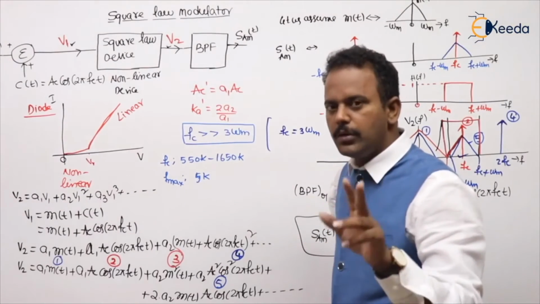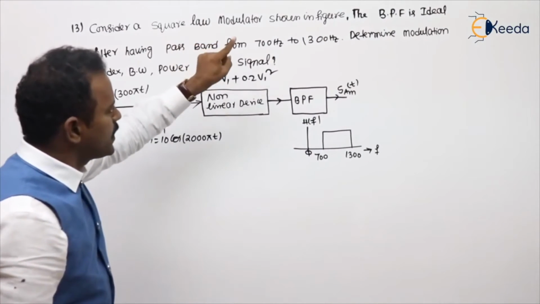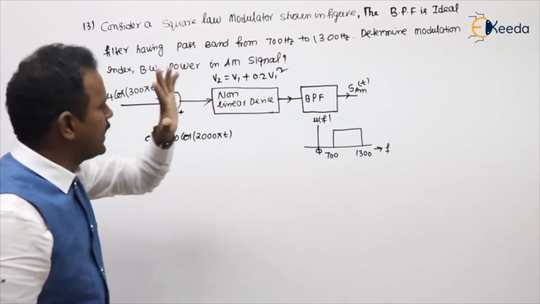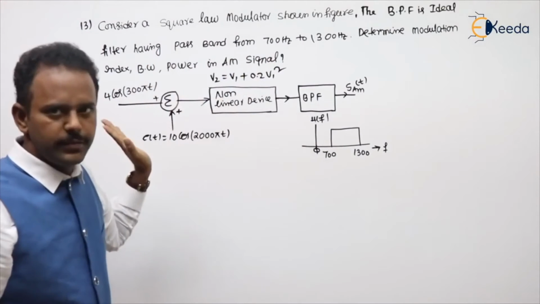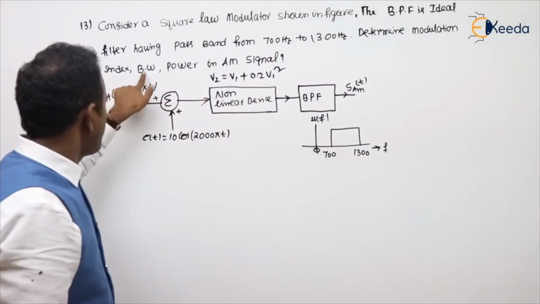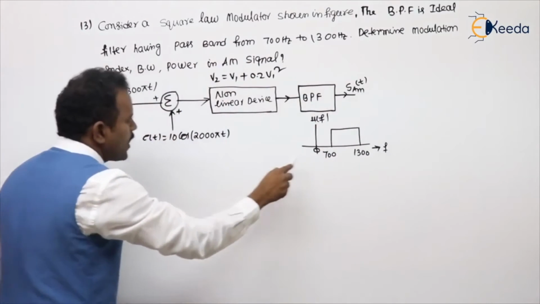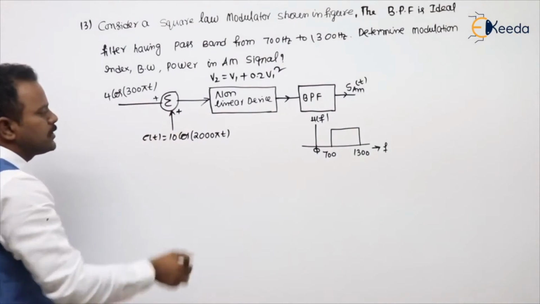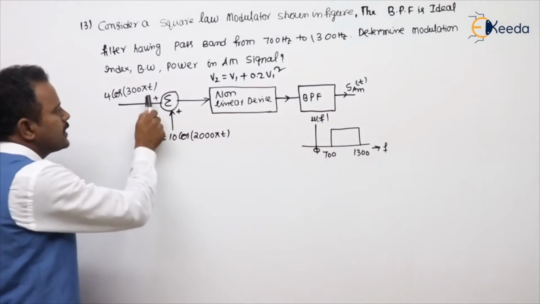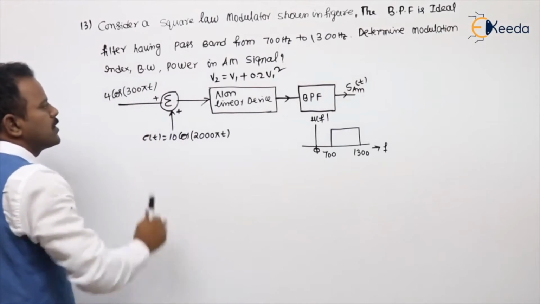Up to now, the problem has come three times from the square law modulator. Recently in 19 also it came. Consider a square law modulator shown in the figure. The band pass filter is ideal, with a pass band from 700 Hz to 1300 Hz. Determine the modulation index, bandwidth, and power in the AM signal. This is the block diagram of a square law modulator. Two things are given, which is message and which is carrier. Obviously this is carrier, this is message. Of course I mentioned it as C of T, even though the high frequency one is carrier and the low frequency one is message.